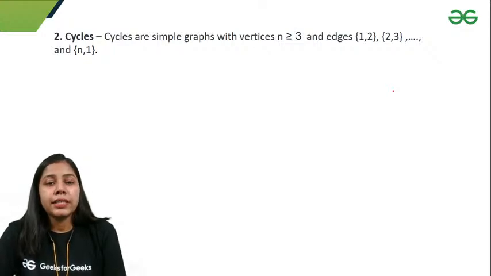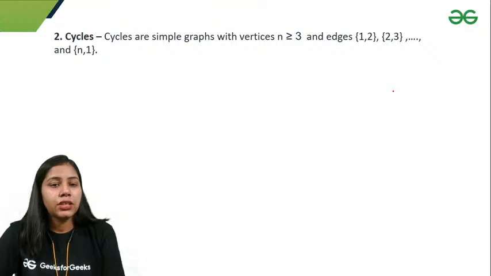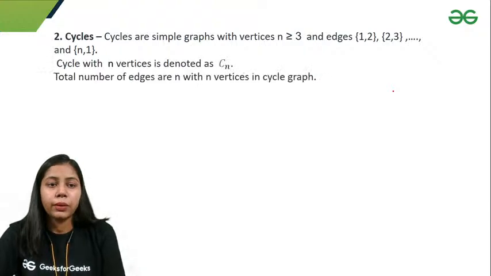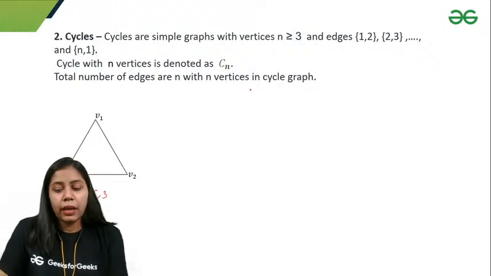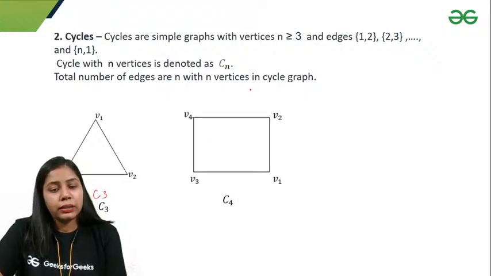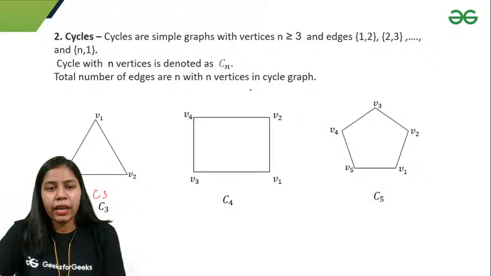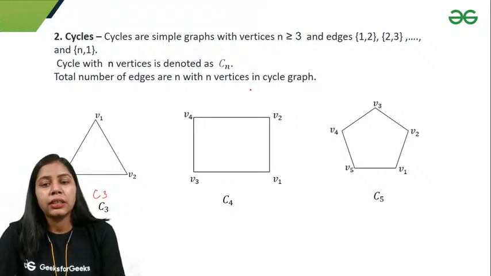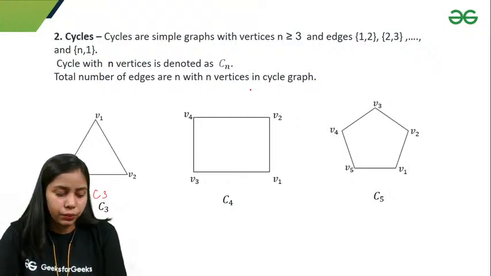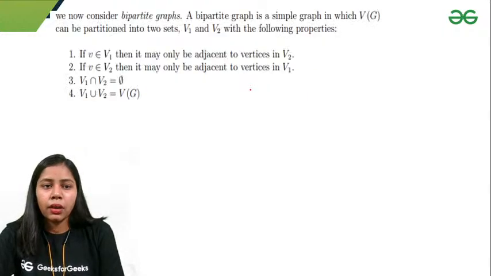Okay, the next graph is the cycle. Cycles are simple graphs with n vertices, n greater than or equal to 3, and edges 1-2, 2-3, up to n-1. So that is a cycle C3 simply, and cycle C4, and cycle C5. I can simply take n vertices and connect them, or I'll say that in a cycle every vertex has degree 2. Okay.